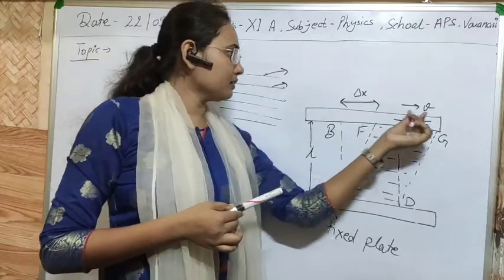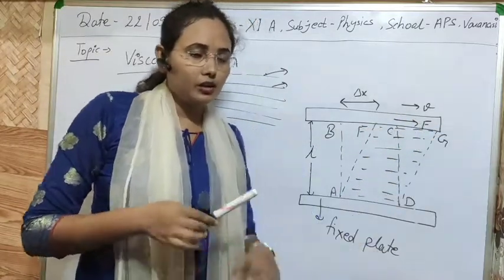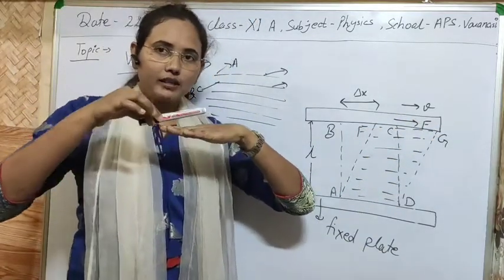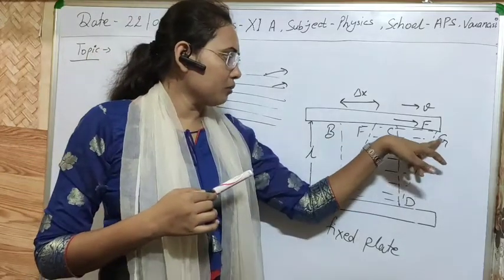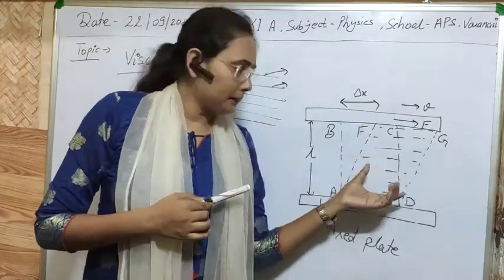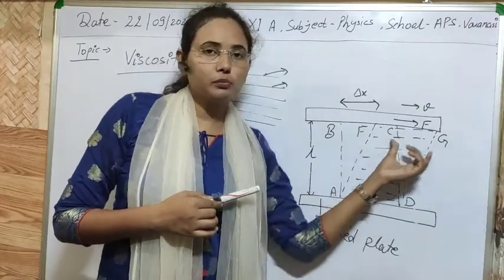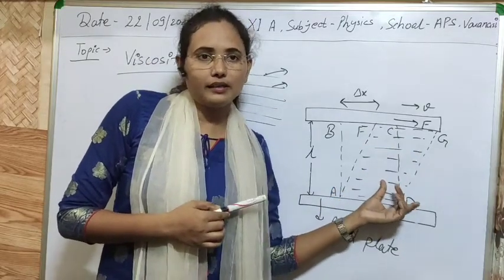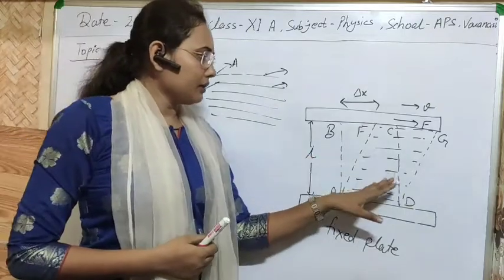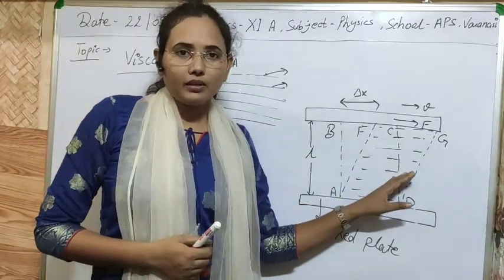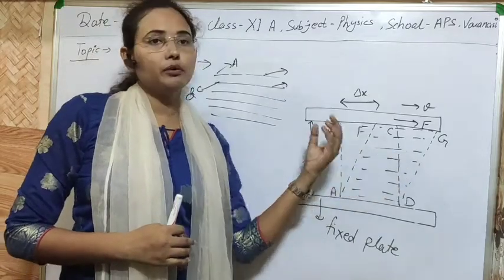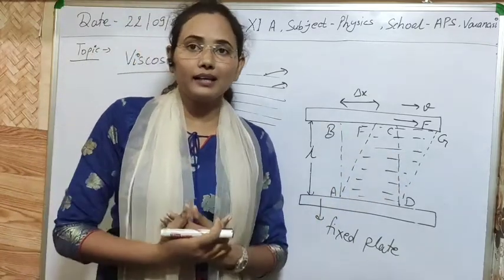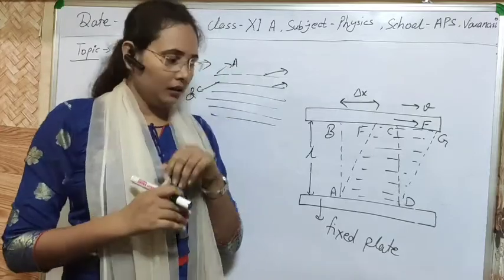I am giving some velocity to this surface, and due to this relative motion between the two plates, there will be some motion, or displacement in the position of the fluid inside. Like, I am taking liquid oil this time, and then I remove this oil and take honey between these two plates.